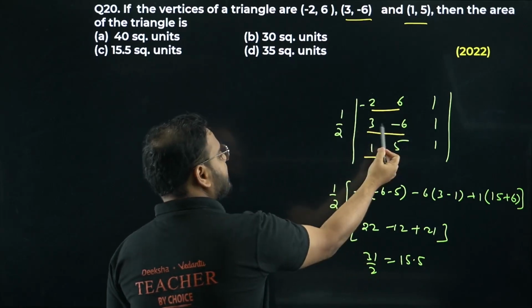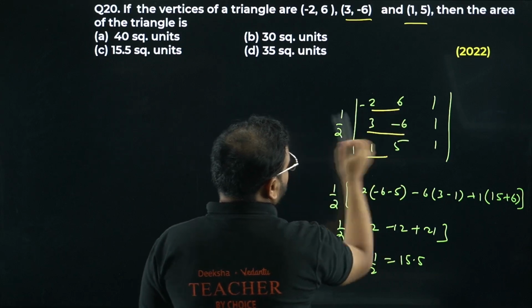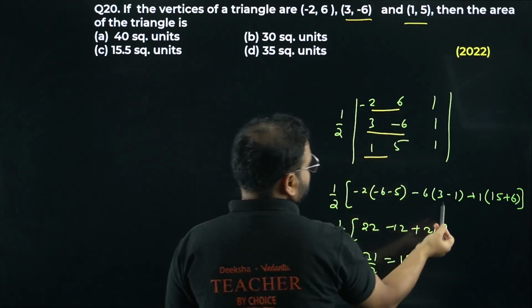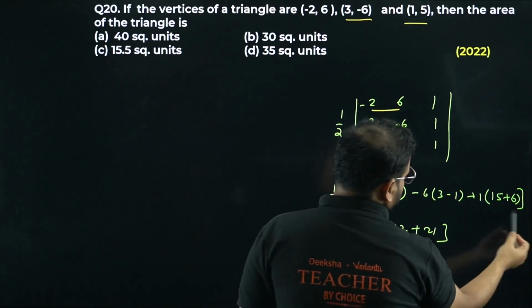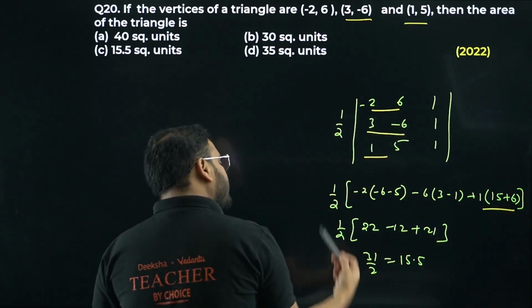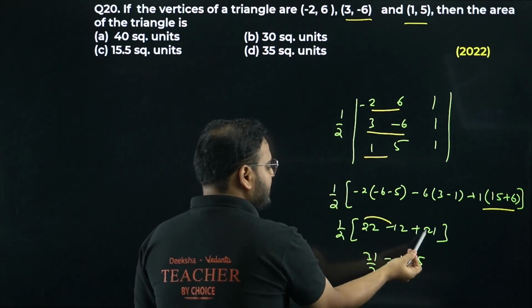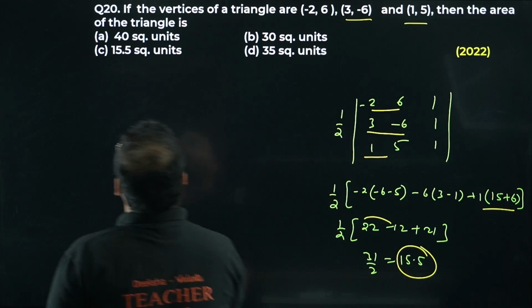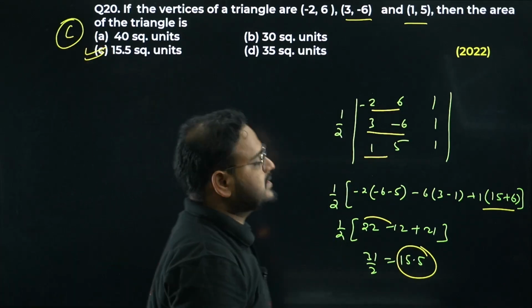Minus 2 across, you can find the determinant, no? Minus 6, minus 5, across minus 6 you can find again, you'll have over here negative, no? So minus 6 will be again 3 minus 1, plus 1, you'll have again 15 plus 6, okay? Simplify, you get here 22, minus 12 and 21. This will get you plus 10, it will become 31 by 2, hence 15.5 is your answer. Option number C is right. Option number C is correct, okay?